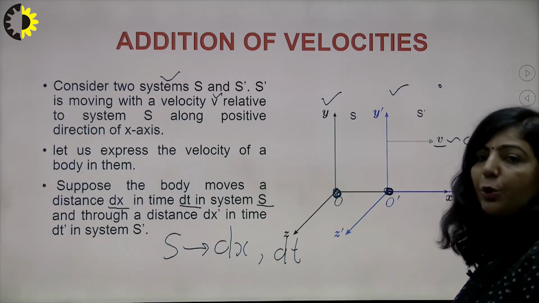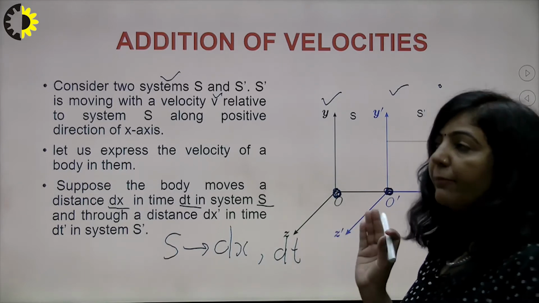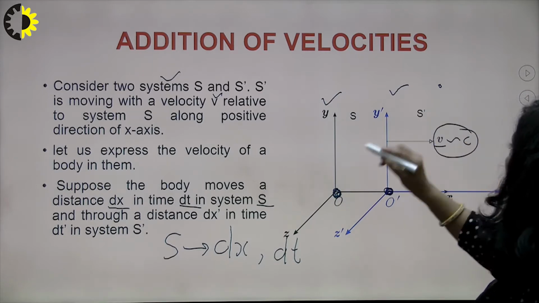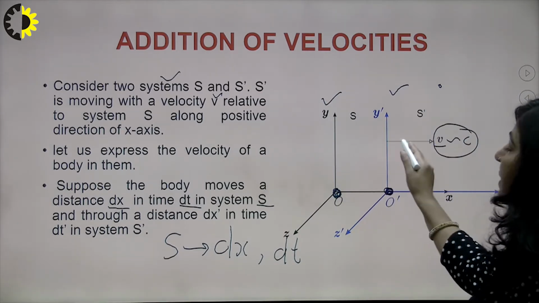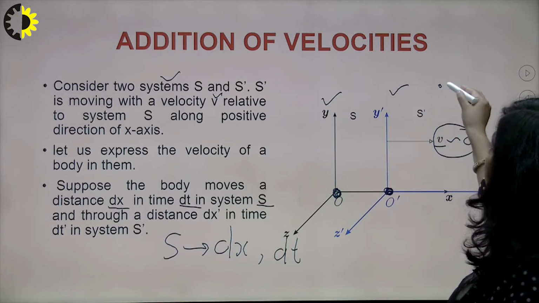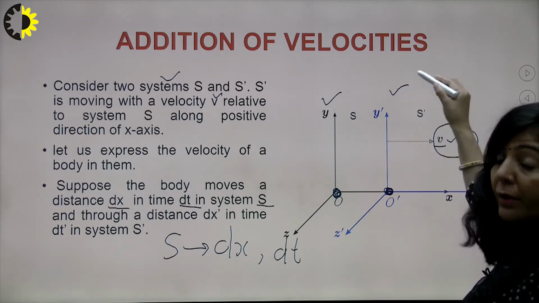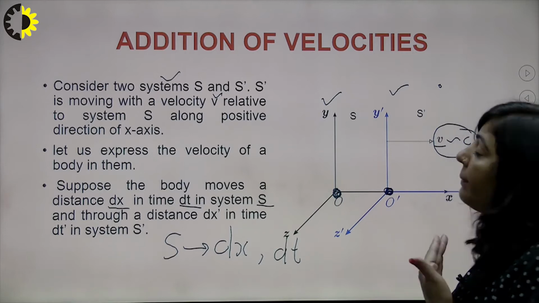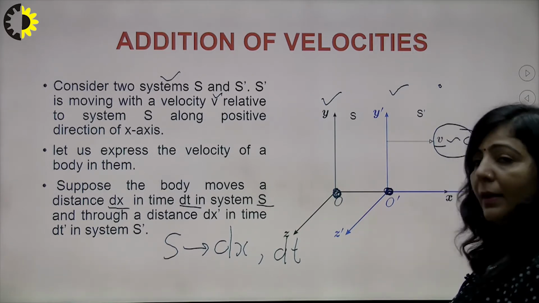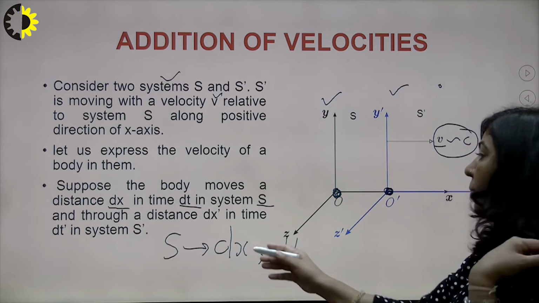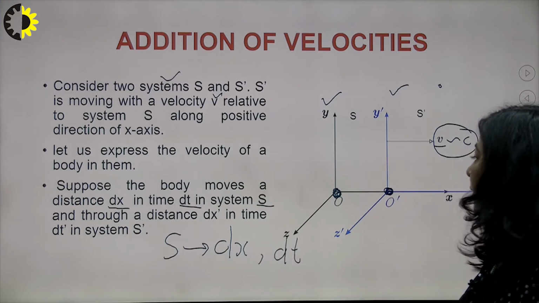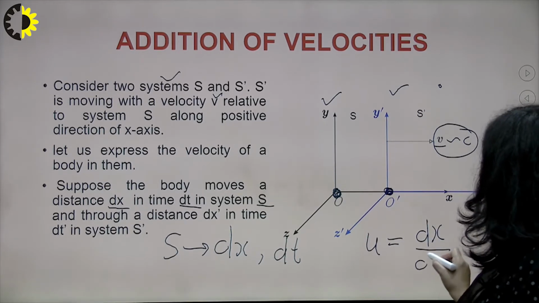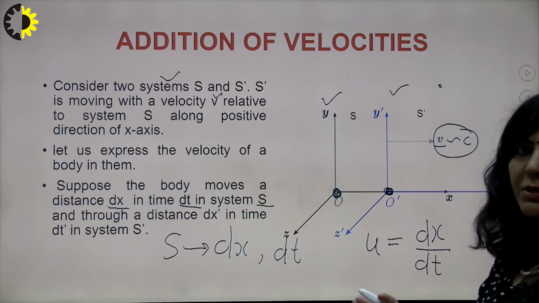You are having two inertial frames, S and S dash. S is a frame which is at rest, whereas S dash is moving with a constant uniform velocity along x-axis. So both S and S dash are inertial frames. Now there is an object which is moving with respect to O as well as with respect to O dash, means that the object is in motion with respect to both the frames. Now with respect to S, if the object travels dx distance in time dt, then you can write the speed of that object along x-axis with respect to S frame as dx upon dt. I hope this is clear.